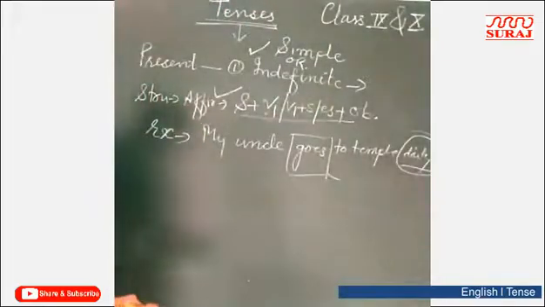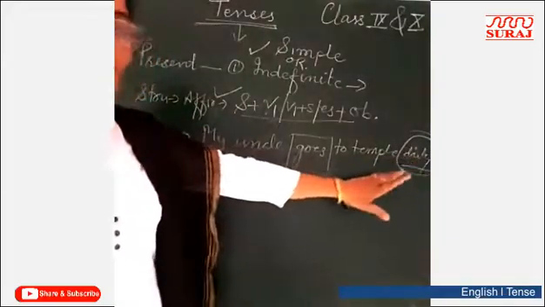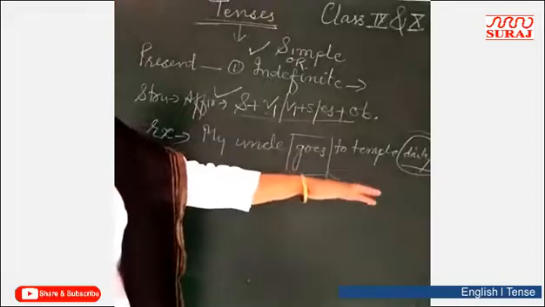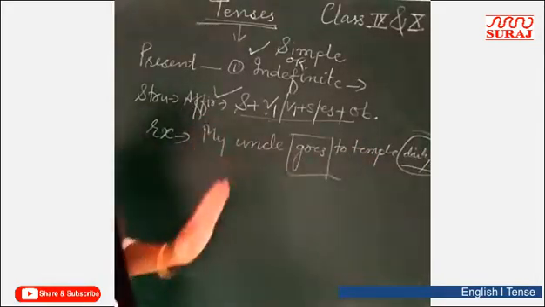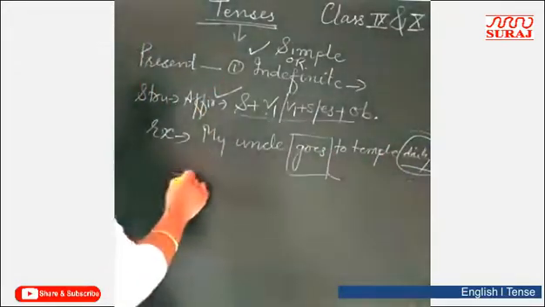There is a word which shows the present tense. Present tense showing words. Daily, always, seldom, frequently, once a year, once a month, once a week, once a day, once an hour. These are the words which are frequently used in present indefinite tense. Right? So, this tells us about daily routine.